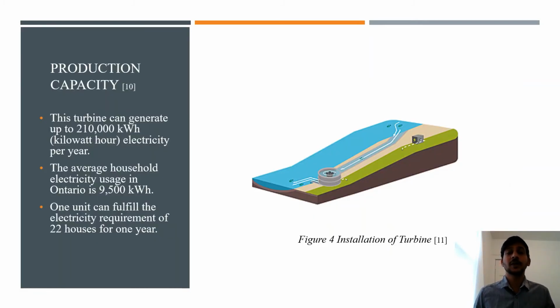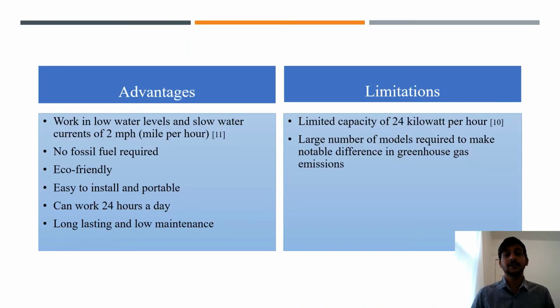This turbine can generate 210,000 kilowatt hour electricity per year and this power is enough for 22 houses for 1 year. This turbine can work at low water currents of 2 miles per hour. It is eco-friendly, portable and it can work for 24 hours a day. However, it is restricted to the power generation of 24 kilowatt per hour.